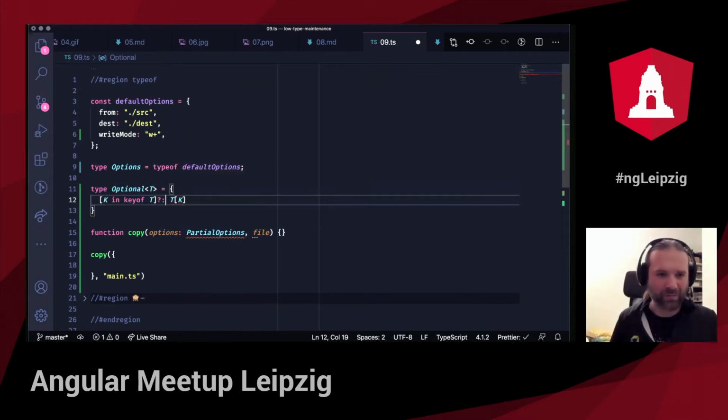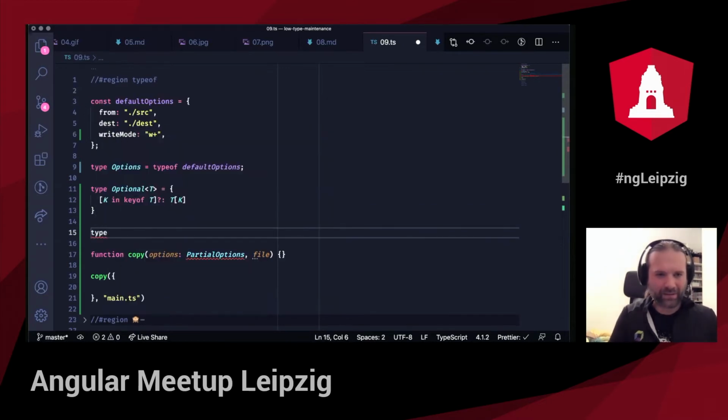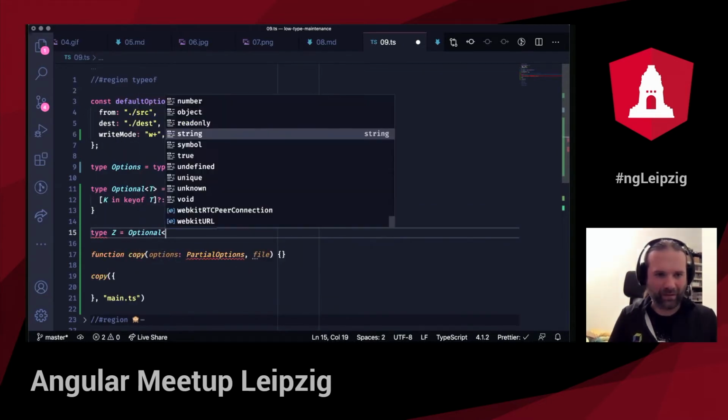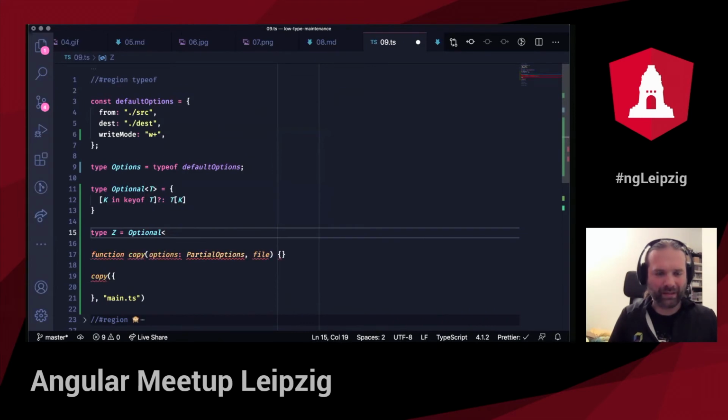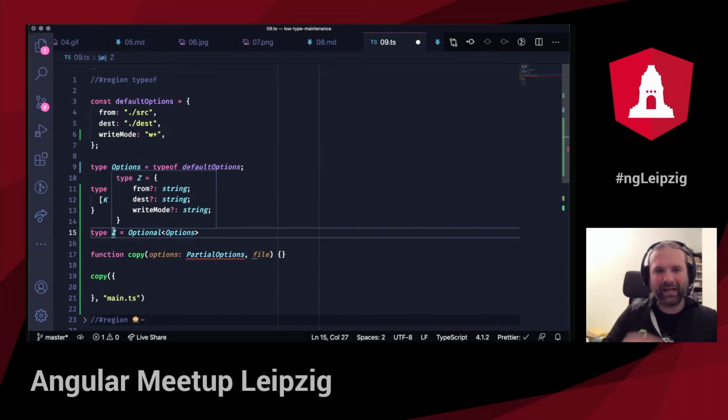There's a colon missing. Okay, and with this Optional<T>, let's do a debug type right there. With this Optional<T>, I can say Optional of options, and you see that no matter what I add in the default options, I get this question mark attached to it.